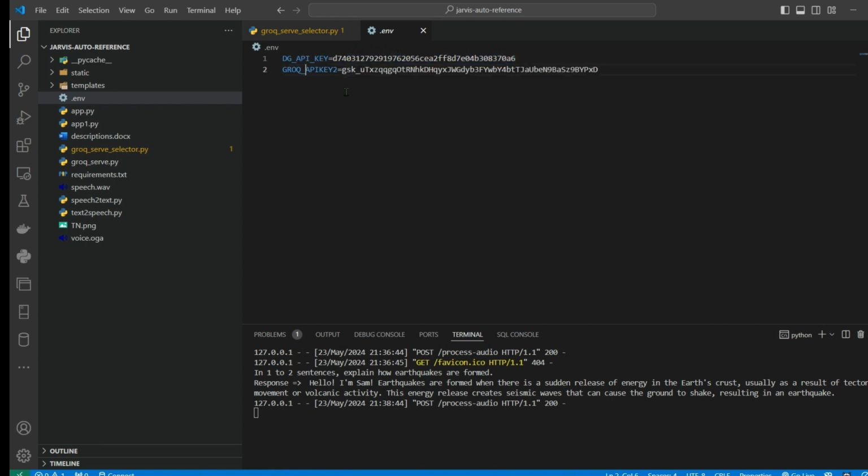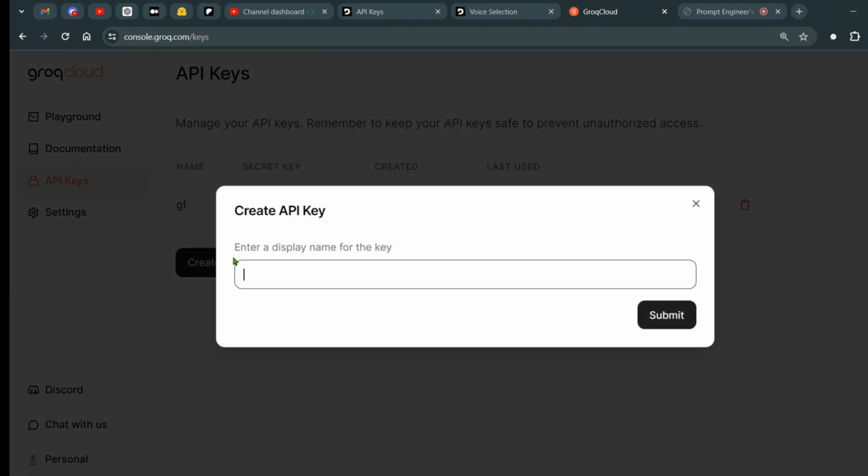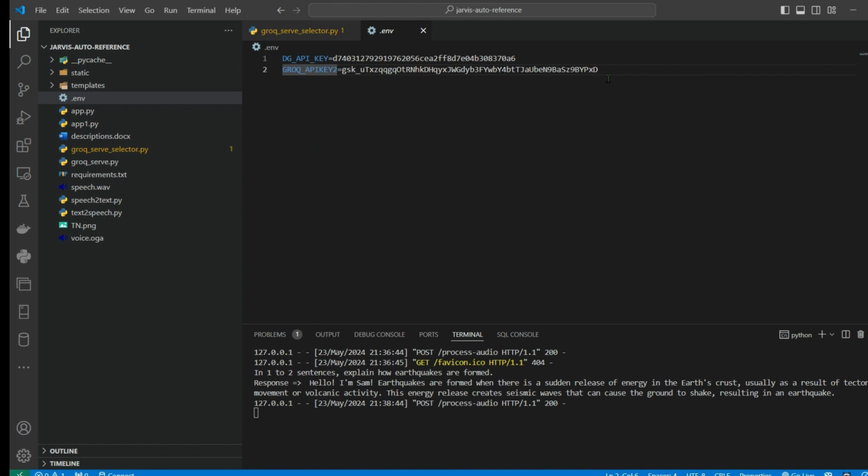Okay, for the Groq API key, we are going to go to console.groq.com/keys, and in the API keys we're going to create a new API key, put in some name, click on submit, and copy this API key and paste it here. So once we have the API keys, now we need a few files.